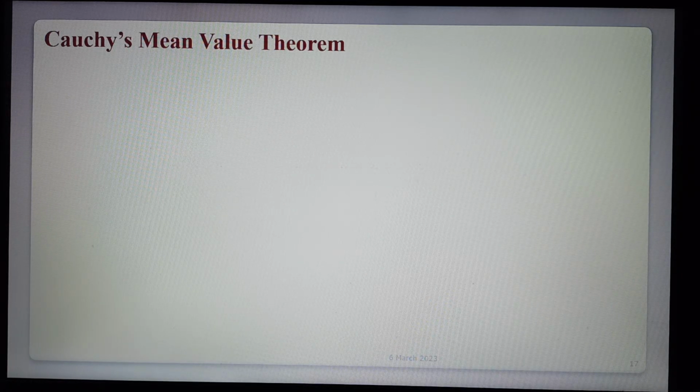So in the previous lecture we completed two theorems. The first one is Rolle's theorem. The second one is Lagrange's mean value theorem. The next theorem is Cauchy's mean value theorem, which we are learning now. So first of all, see the statement of Cauchy's mean value theorem.